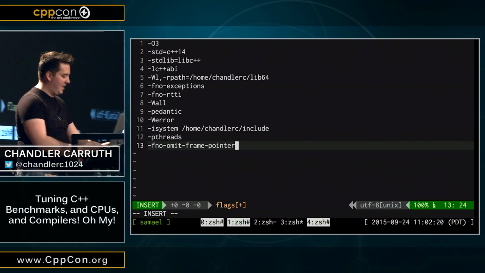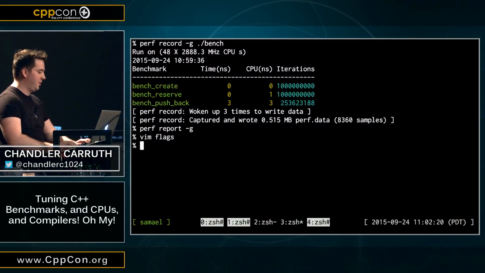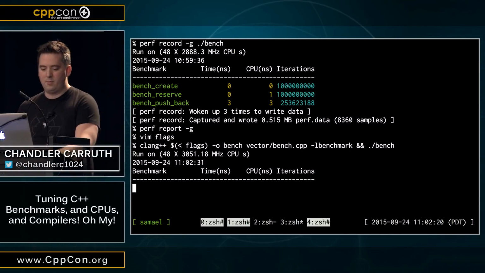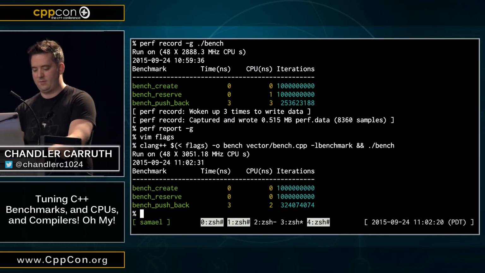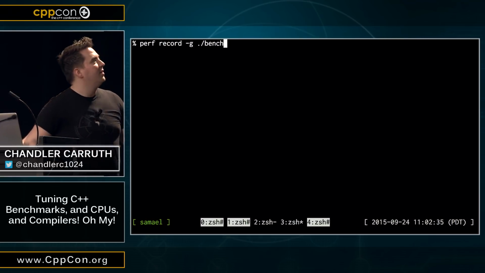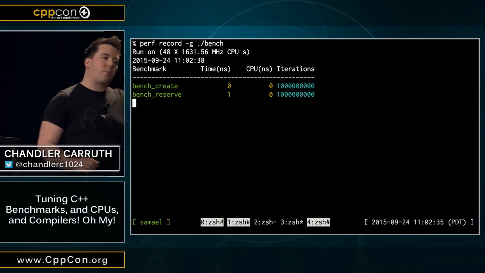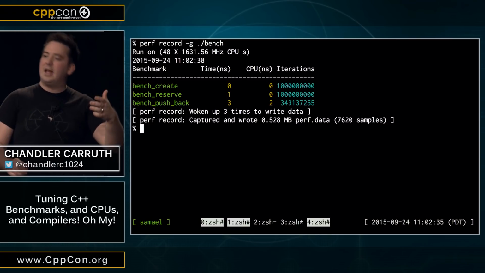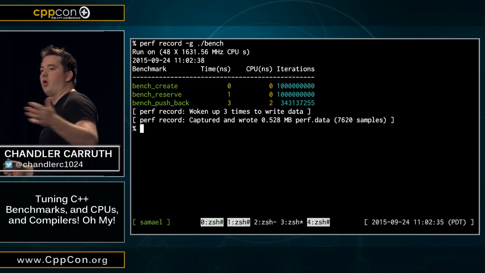All right, so let's add this to our flags. So we've got to go and recompile all our code now. Hopefully it all still compiles and runs. Fantastic. So now, when we go and record this benchmark, the program actually has inside it the information necessary to compute these call graphs.